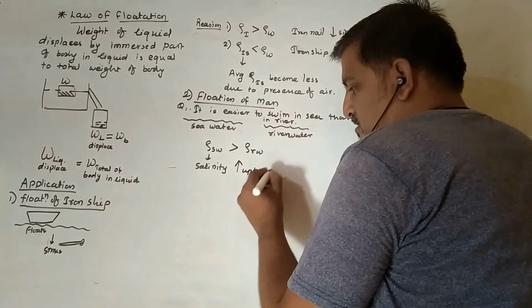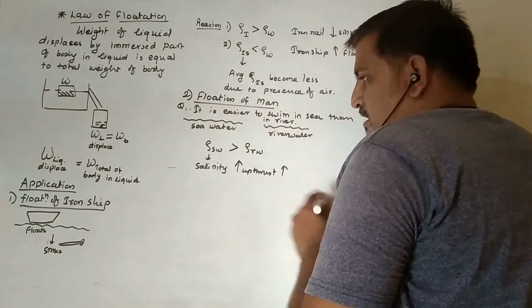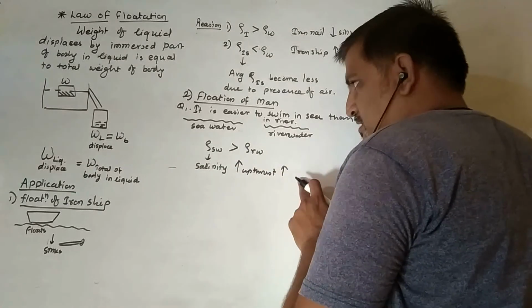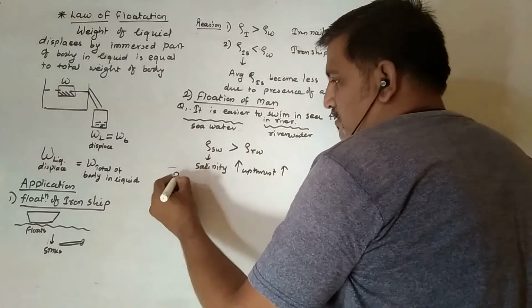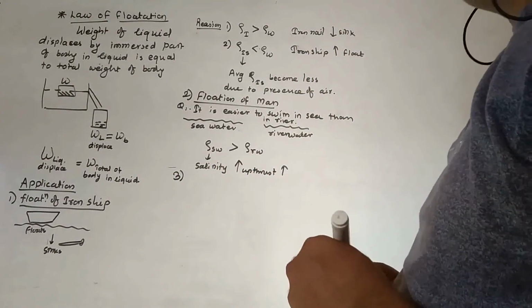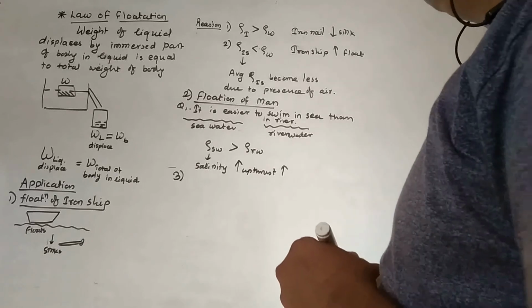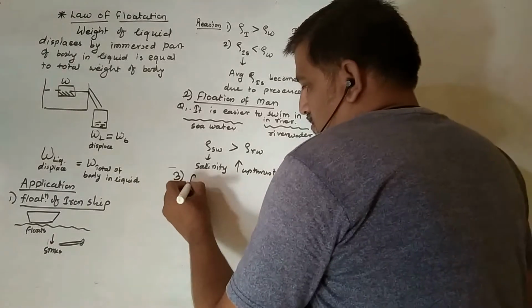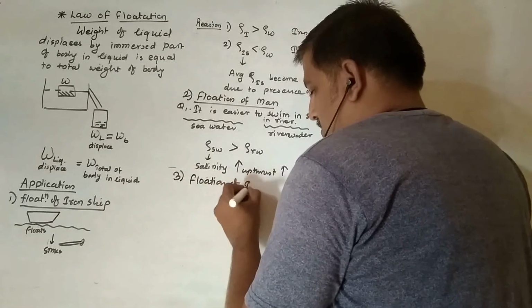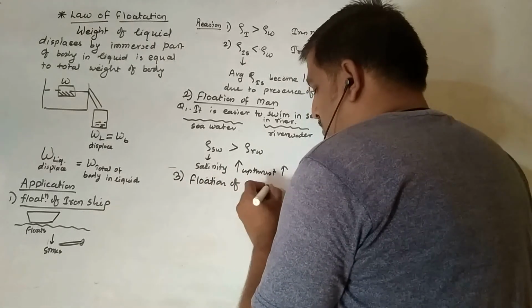Due to that, the person feels it easier to swim in sea water than in river water. Now let's see the third application, the flotation of ice over water.